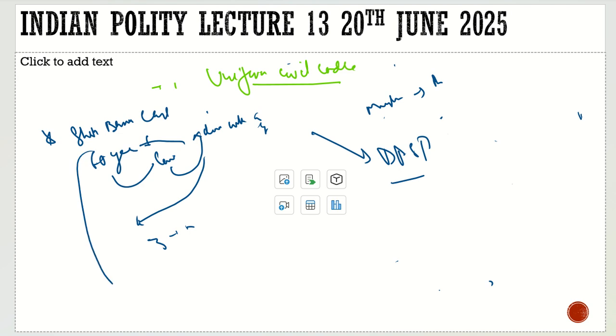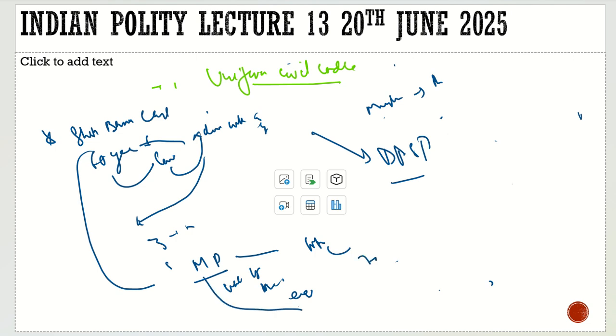This Shah Banu, she approached the court, the Madhya Pradesh High Court. She approached and said, "Sir, there is violation of Article 15. There is violation of Article 14. Equality is under threat." The court said, "Why?" She said, "Look at the Hindus. Look at their women. When they get divorced, they get alimony for whole life. But when I get divorced, I get alimony for only 3 months. There is definitely violation of inequality, violation of equality."